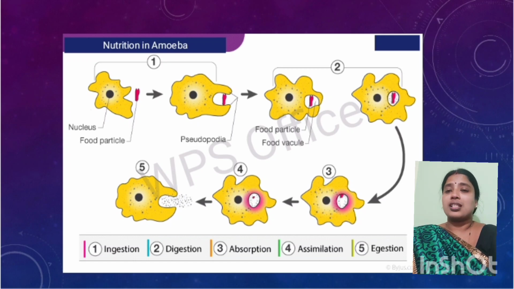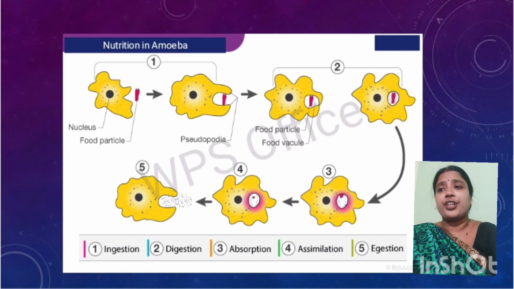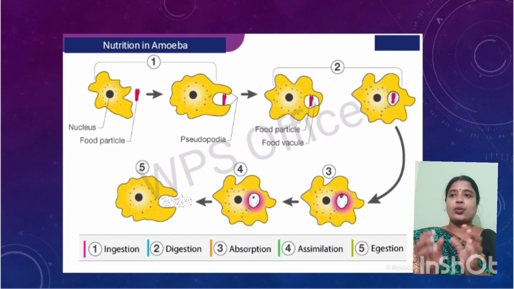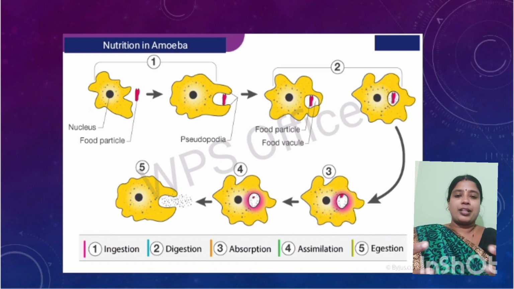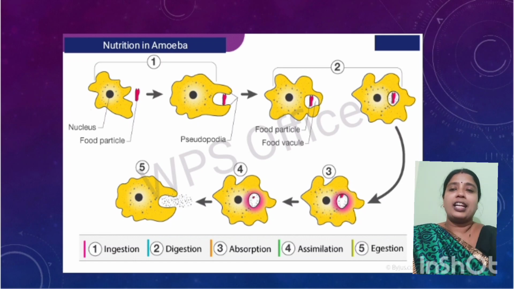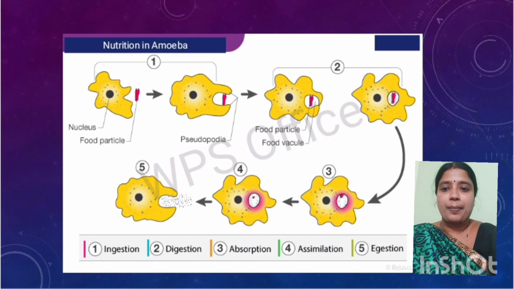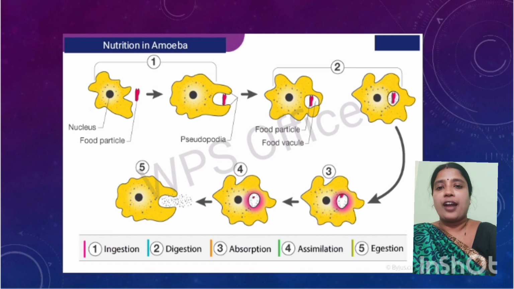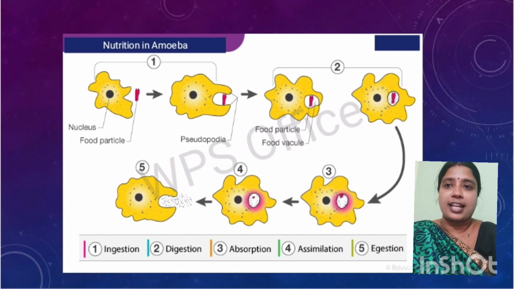So this is the process of nutrition in amoeba. In the first image you can see how the amoeba tries to make a space or food vacuole, and in the second image it is trying to catch the food. Then the next labeling is for digestion. After ingestion, the second process is digestion.